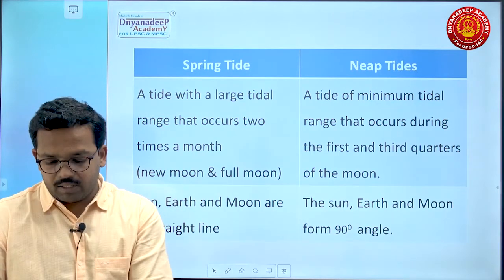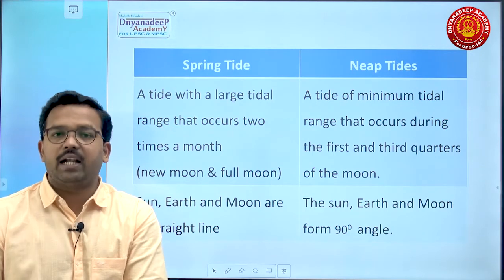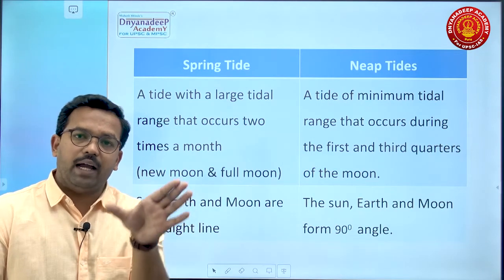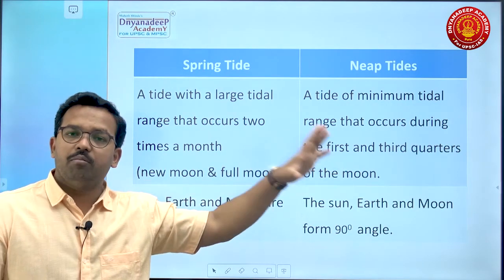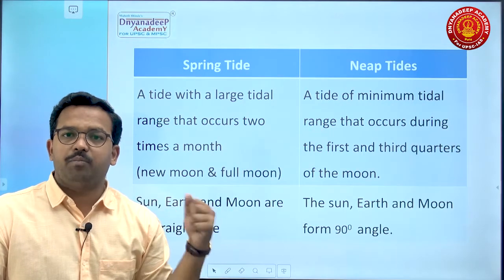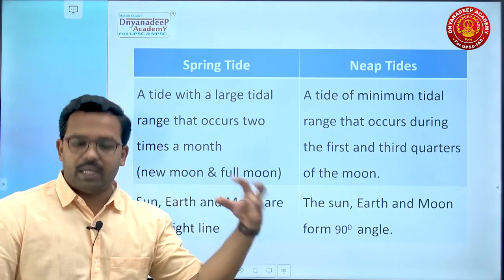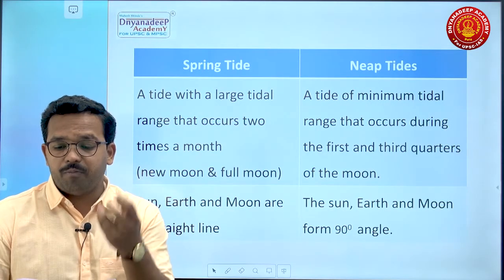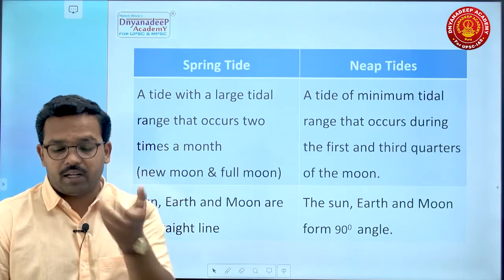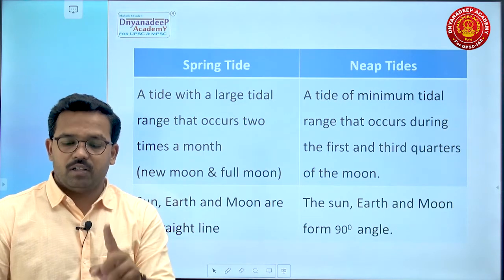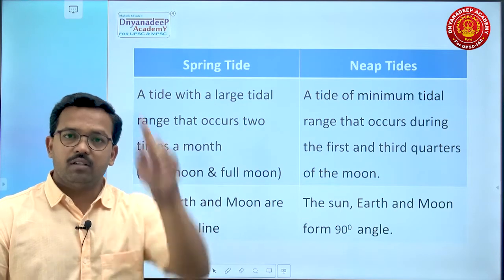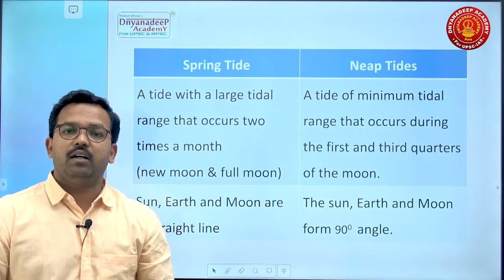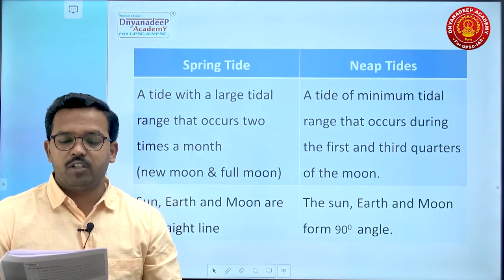Why does it occur? When sun, earth and moon are in a straight line, the height of the tide will be higher due to the combined gravitational pull of sun and moon. So it is a spring tide. Second one is neap tide. A tide of minimum tidal range, minimum tidal height, that occurs during the first and third quarter of the moon, when sun, moon and earth form a 90-degree angle. Remember the difference between spring tide and neap tide.